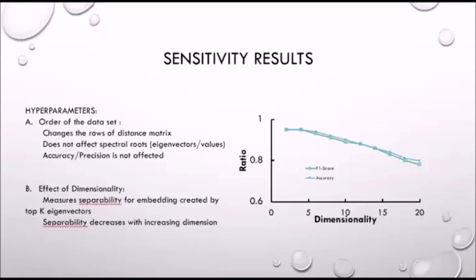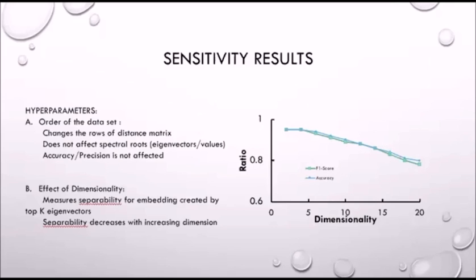In real life, there are many hyperparameters which could affect the result. Two of the important hyperparameter choices are the ordering of the dataset, because we cannot control how we are receiving the dataset. With a Monte Carlo simulation, by changing the order of the dataset, it was found that the performance, accuracy, and precision are not affected by the order of the dataset. This is because the spectral roots are not affected by changing the rows of the distance matrix in MDS.